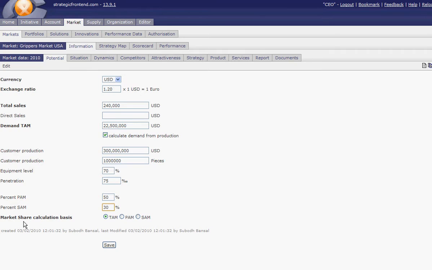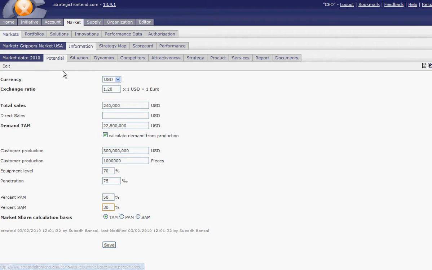And here you have market share calculation. You can see the market share should be calculated on the numbers for total available market, product available market, or sales available market. So this is, as I said, a very sophisticated way. The easiest way is really having sales and demand.